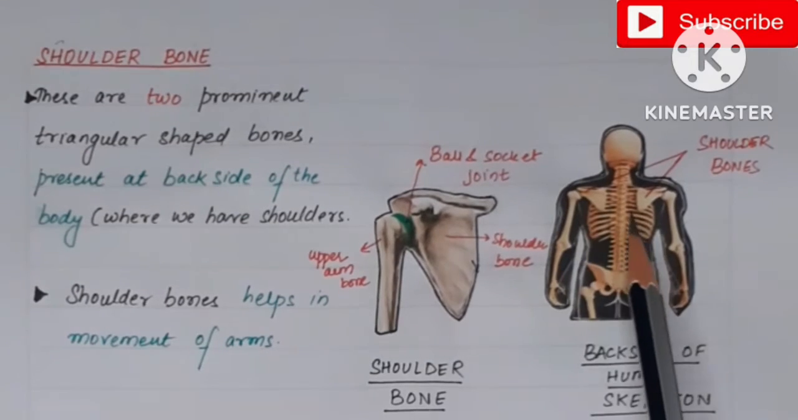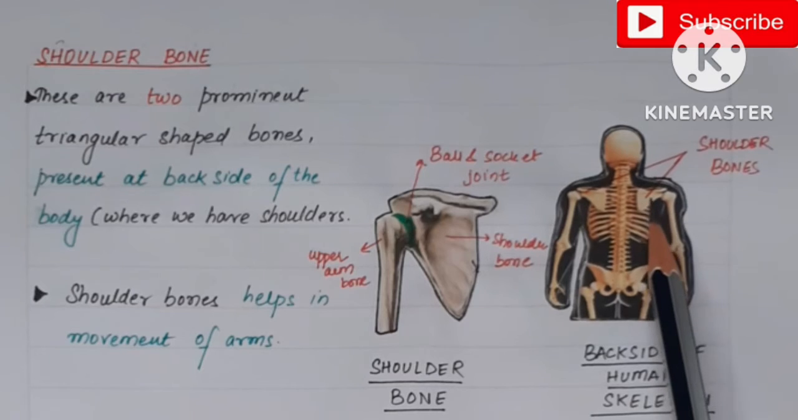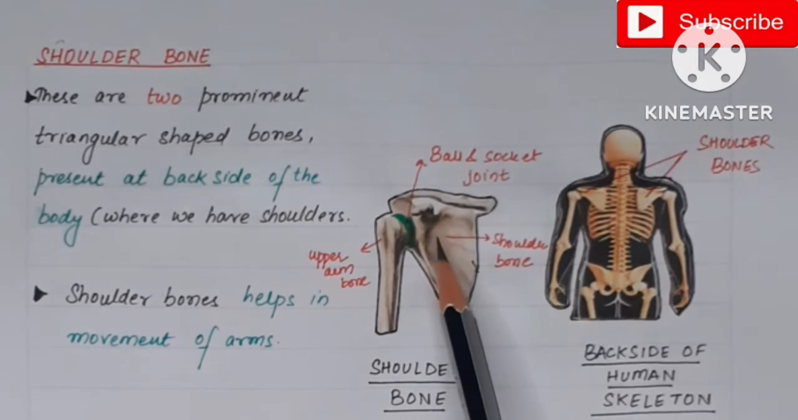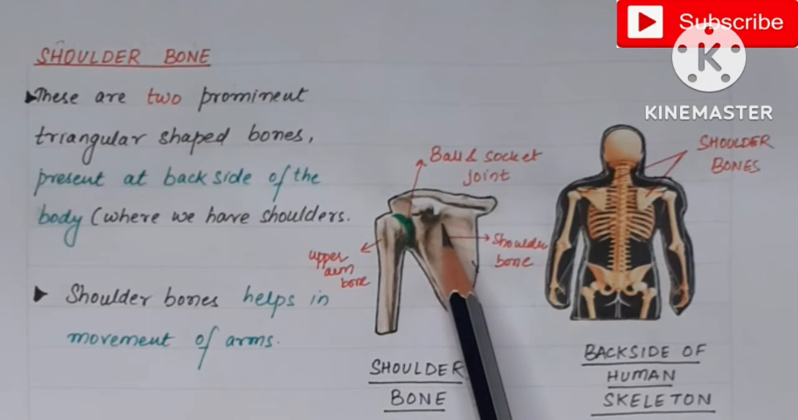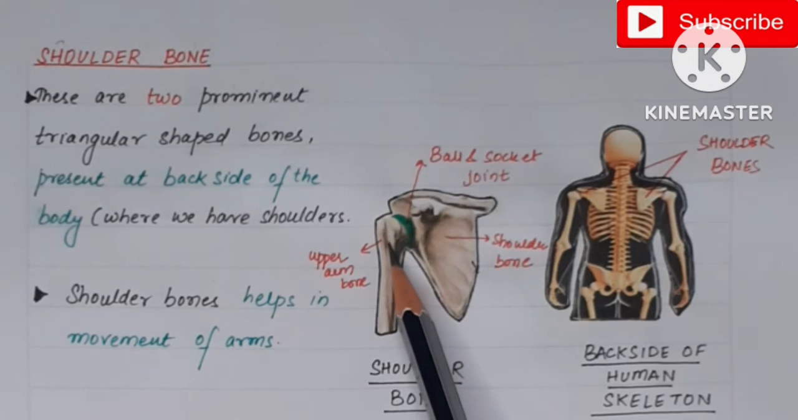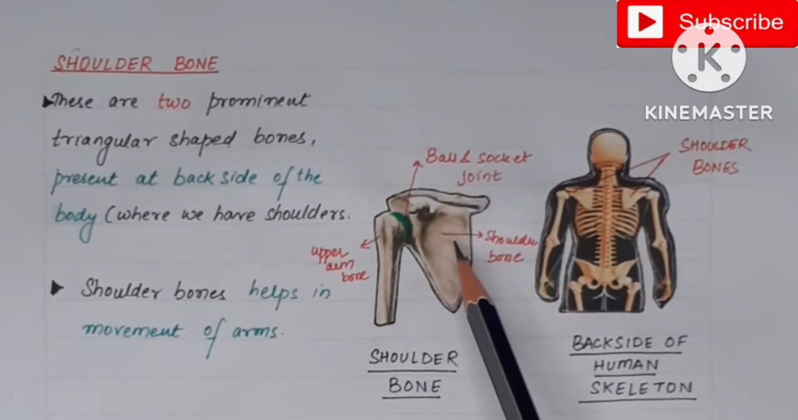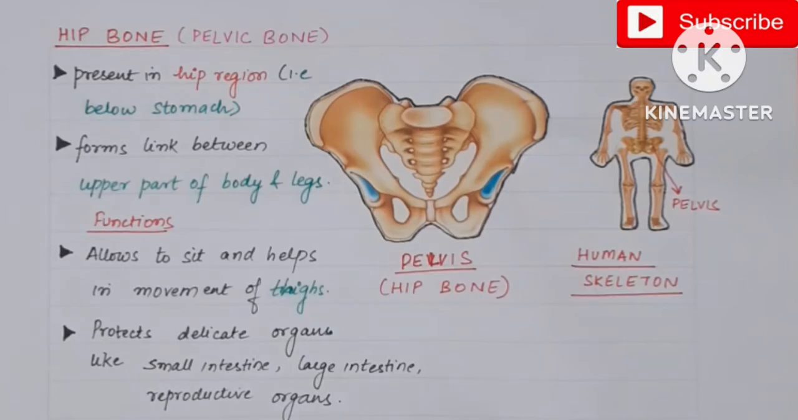Now next part is the shoulder bone. These shoulder bones are also present on the back side of the body where we have shoulders, and there are total 2 shoulder bones in our body. If you view the shoulder bone in the enlarged view, the shape of the shoulder bone is triangular. Then this shoulder bone is attached to the upper bone with the help of ball and socket joint. So the shoulder bones help in the movement of arms.